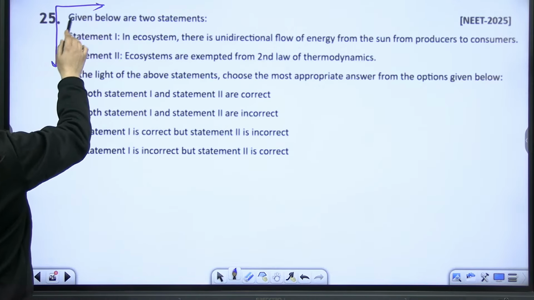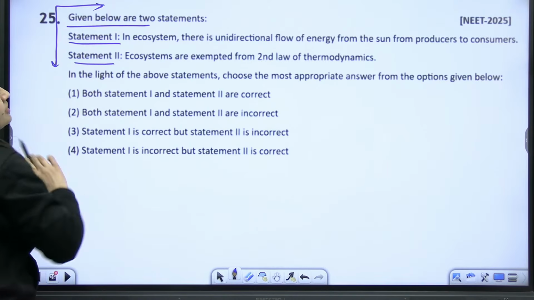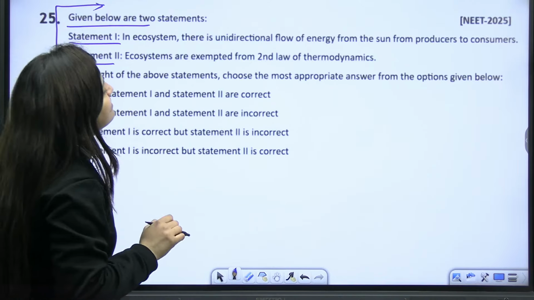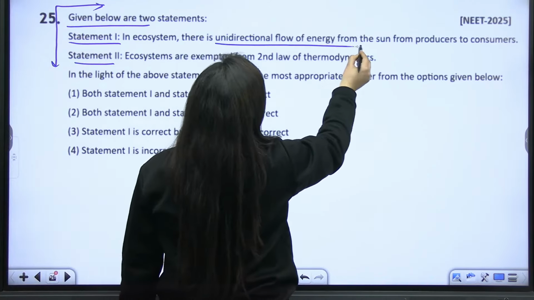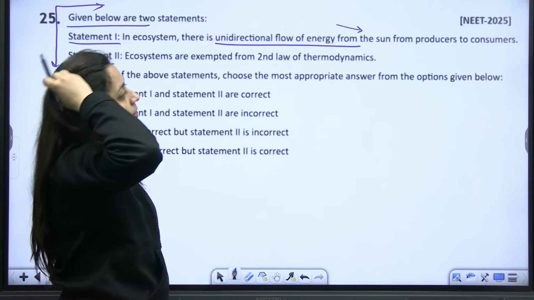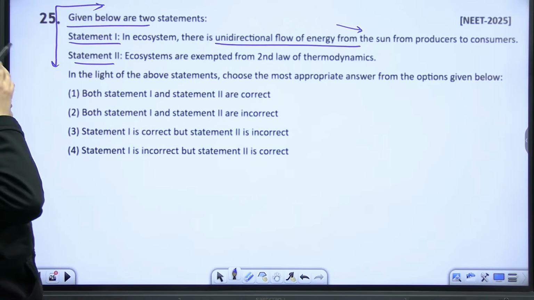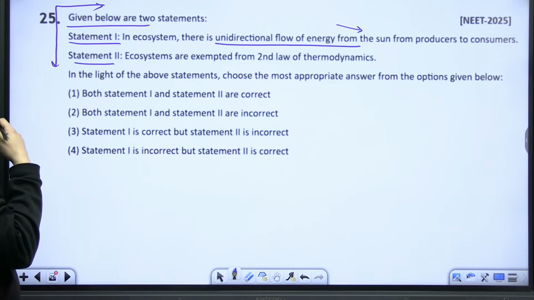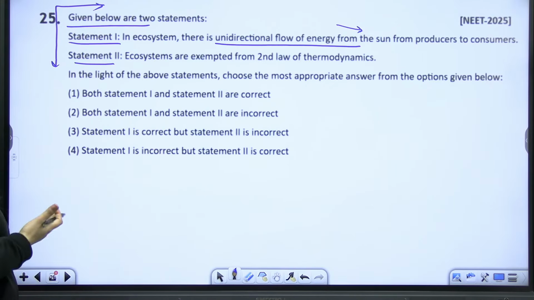Next, given below are two statements, statement 1 and statement 2. In an ecosystem, there is a unidirectional flow of energy from the sun, from producers to consumers. Ecosystems are exempted from the second law of thermodynamics.